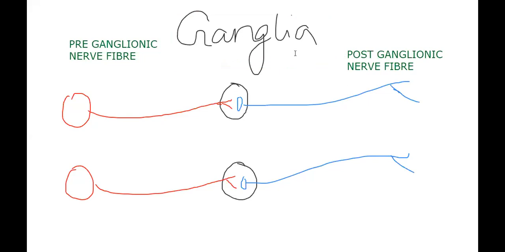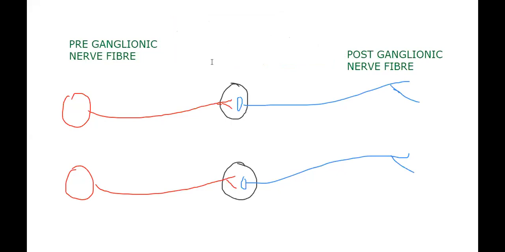That is how we named these, preganglionic nerve fiber and postganglionic nerve fiber, based upon the ganglia, isn't it? We'll write this also here. The ganglia. Okay, so what is this? This is ganglia. Before the ganglia, whatever the nerve fiber, just focus on the screen, that's all. There is a ganglia, a preganglionic nerve fiber and a postganglionic nerve fiber.